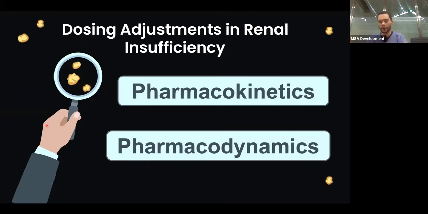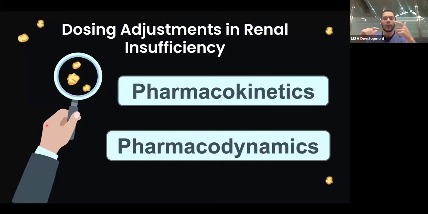Does it absorb it from the veins? Is it given IV? Is it oral? How exactly? D is for distribution. M for metabolism, how is it metabolized in your liver, in your kidney, and E for excretion, how is it excreted, through feces or through urine, whatever it is. So this is pharmacokinetics.